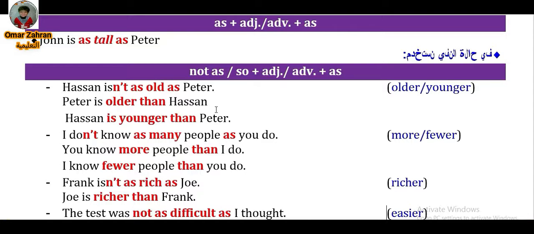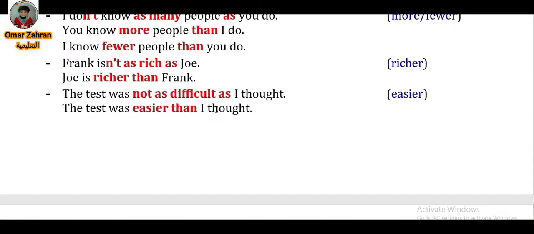Frank isn't as rich as, as adjective as, or so adjective as. Joe is richer than Frank. The test wasn't as difficult as I thought. The test was easier than I thought. Okay, so a subject pronoun, then a verb after than. But if it is an objective pronoun, the test was easier than I thought.